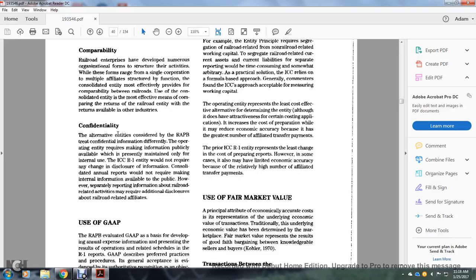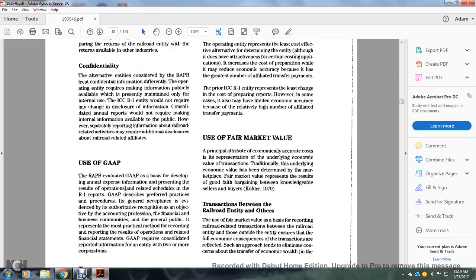On confidentiality, the alternative entities described and considered by the Railroad Accounting Principles Board treat confidential information differently. The operative entity would require making publicly available information presently maintained only for internal use. The Interstate Commerce Commission R-1 entity would not require any change in the disclosure of information, and consolidation in annual reports would not require making internal information available to the public. However, separate reporting of information about the railroad-related activities may require additional disclosure about railroad-related affiliates.